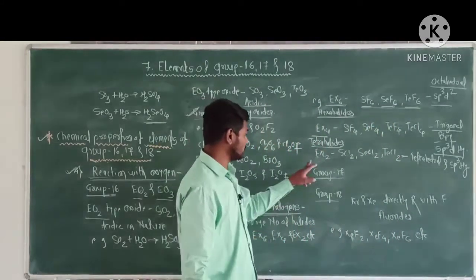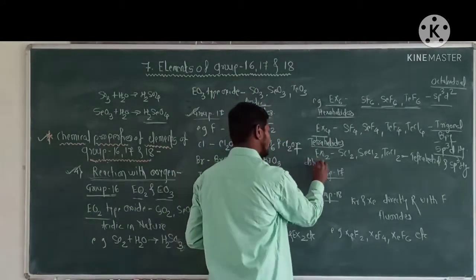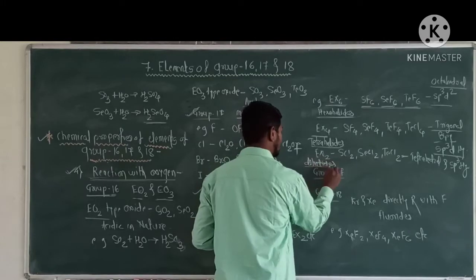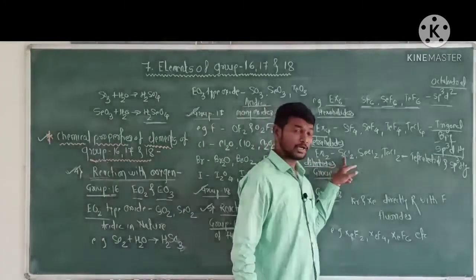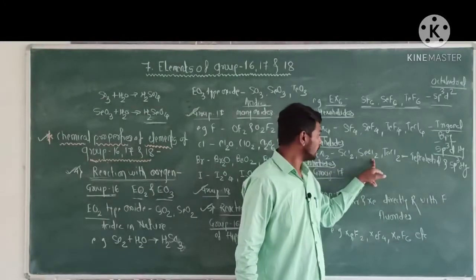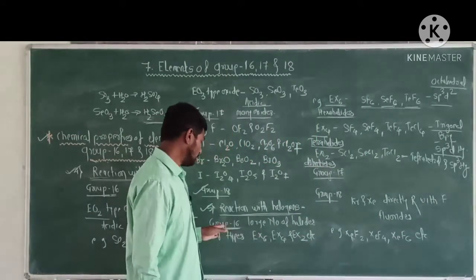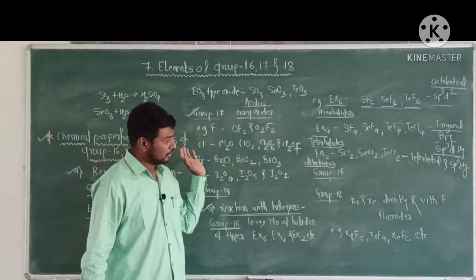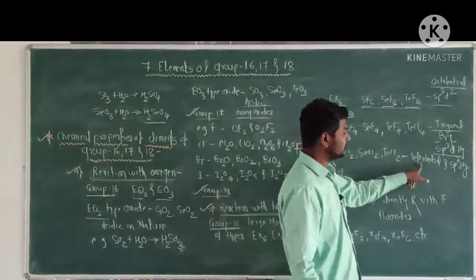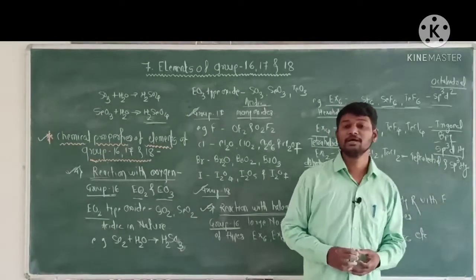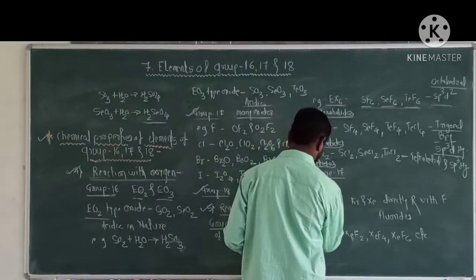And last type, that is EX2, that is dihalides. Examples: sulfur dichloride, selenium dichloride, tellurium dichloride. These are examples of dihalides of elements of group 16. Dihalides of elements of group 16 have a tetrahedral structure and the central atom has sp3 hybridization. Now next, group 17.